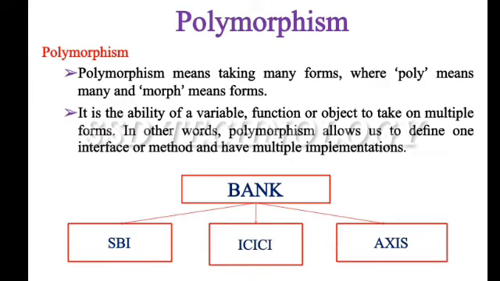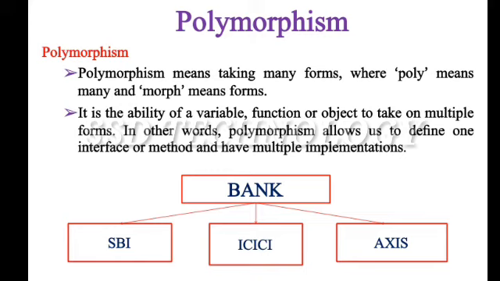That's all about inheritance. Next we move on to polymorphism. What is polymorphism? Polymorphism means taking many forms, where poly means many and morph means forms. It is the ability of a variable, function or object to take on multiple forms. In other words, polymorphism allows us to define one interface or method and have multiple implementations.